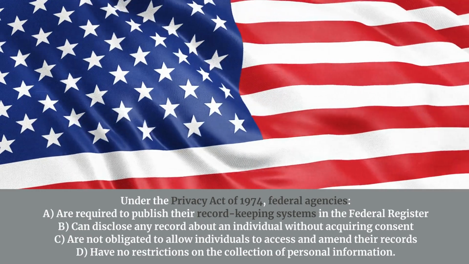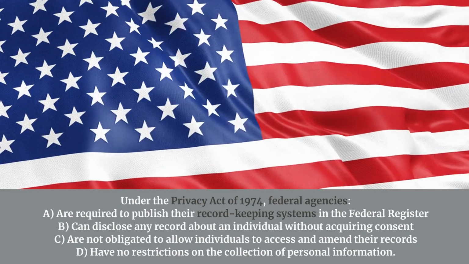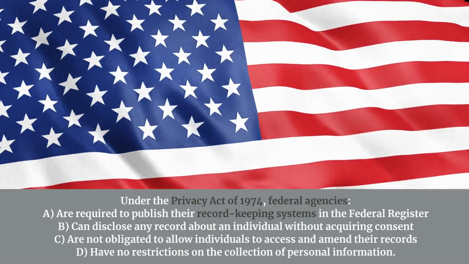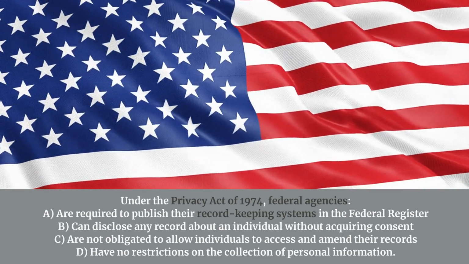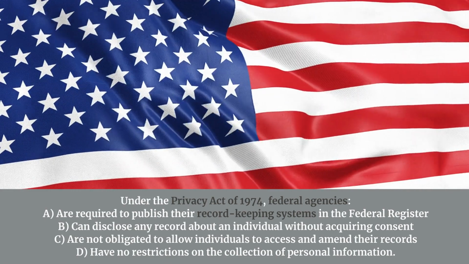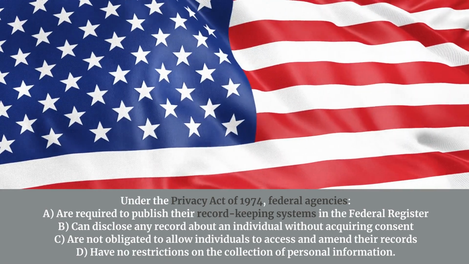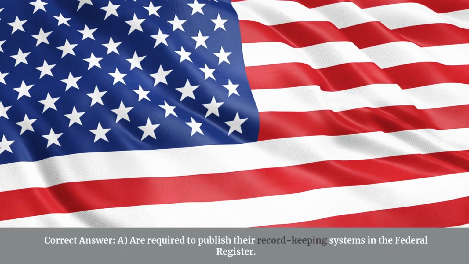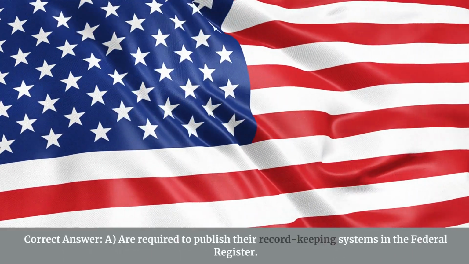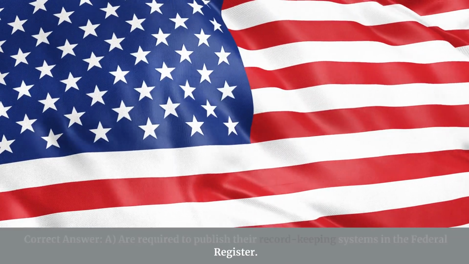Under the Privacy Act of 1974, federal agencies A. Are required to publish their record-keeping systems in the Federal Register. B. Can disclose any record about an individual without acquiring consent. C. Are not obligated to allow individuals to access and amend their records. D. Have no restrictions on the collection of personal information. Correct answer: A. Are required to publish their record-keeping systems in the Federal Register.